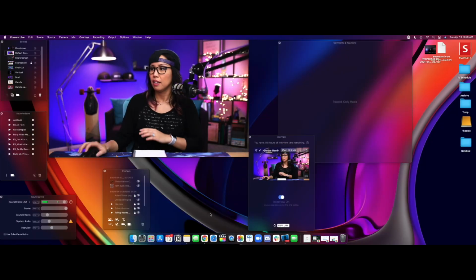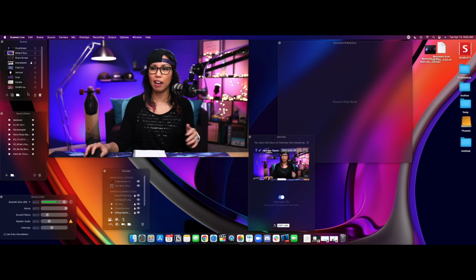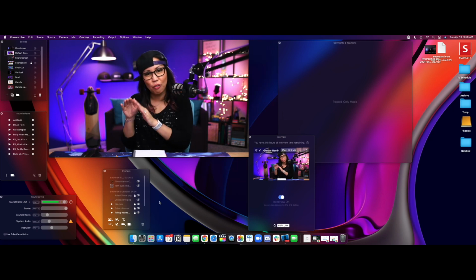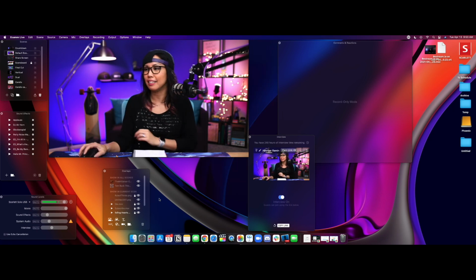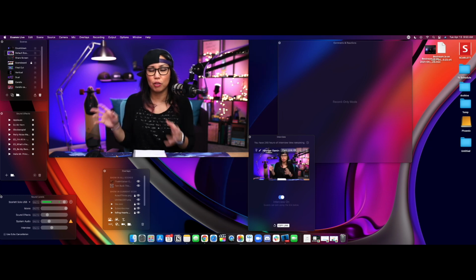Now, let me quickly show you what Ecamm looks like. Here's my desktop, and all these little windows here, this is Ecamm. And I will fully admit that when I first opened Ecamm, I was like, get me out of here. I don't want to understand what any of these little windows mean. Like, I miss StreamYard because it was all in one web browser and you just push a button and it's very easy. I promise you, 3 minutes is all you need to understand what these windows mean. It's nowhere near as complicated and intimidating as it looks when you're just first opening up the app.